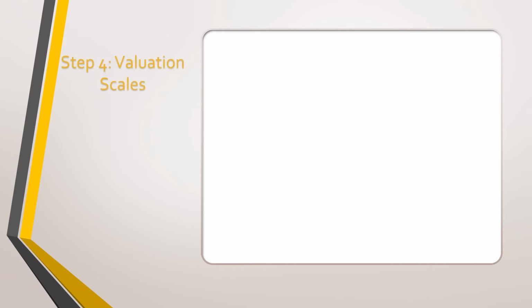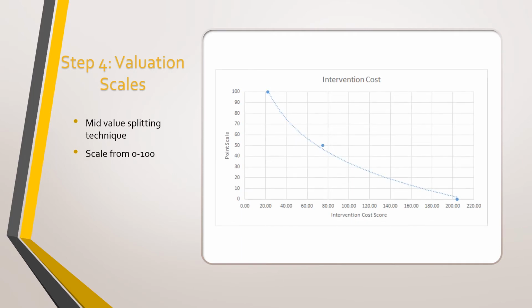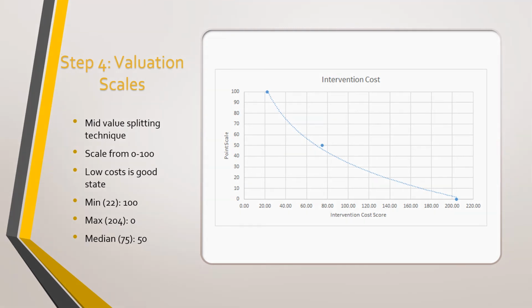The fourth step is value scales, in which you apply value to criteria scores. We use the mid-value splitting technique to come up with the functions, and we use the scale from 0 to 100. We assume for intervention costs that low cost is a good state, so the minimum of 22 results in a score of 100 and a maximum of 204 results in a score of 0. The median is at 75 because we believe that the cost increases very quickly and therefore the graph is skewed to the left.